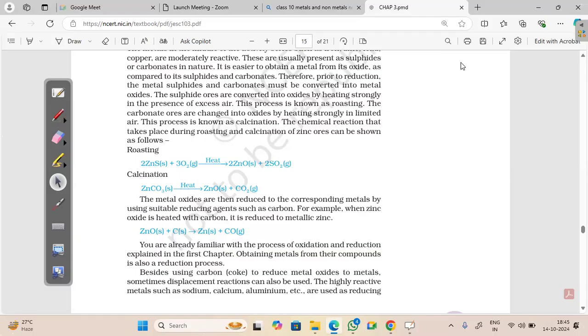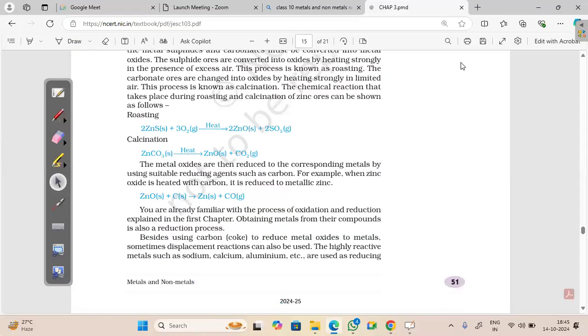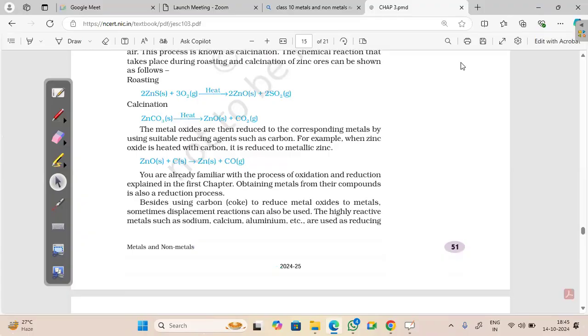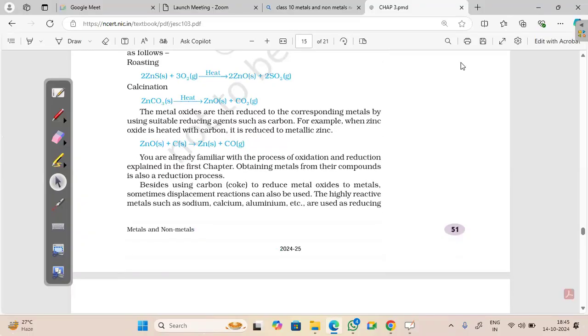So see, these are the same things which we have done in the form of a chart, which will be very easy to remember. Okay, in the form of a chart, you can remember them easily. Okay. So any doubts here? No, sir. Okay.